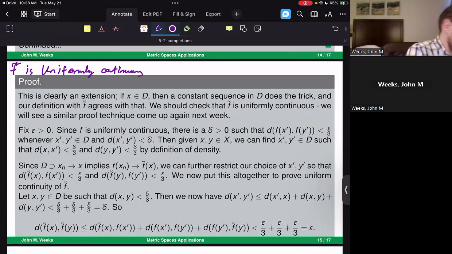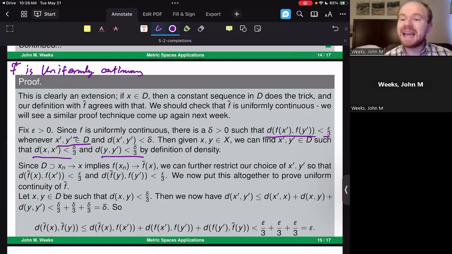For example, the original function f is uniformly continuous. So if you take two elements inside of your dense subset, then the distance between the y components needs to be small enough whenever the x prime and y prime values are small enough. Notice in particular, by density, we can also do the same thing for things inside of x, because you can always find a dense element that is close enough to it, namely delta over 3 close. So notice all of the different parts that are necessary here to make this sort of thing work. And try breaking this apart.